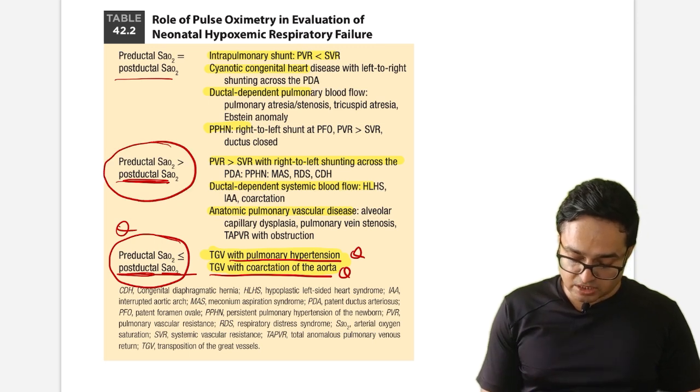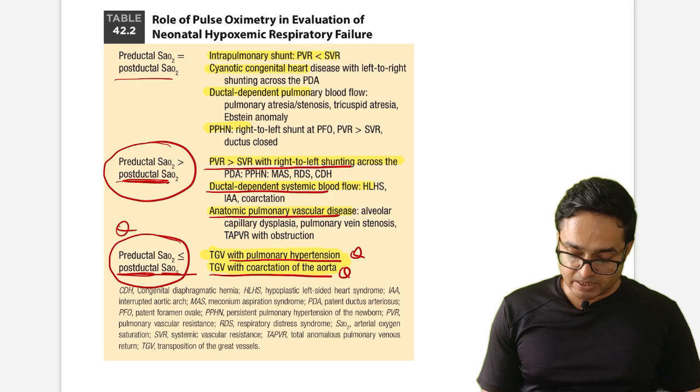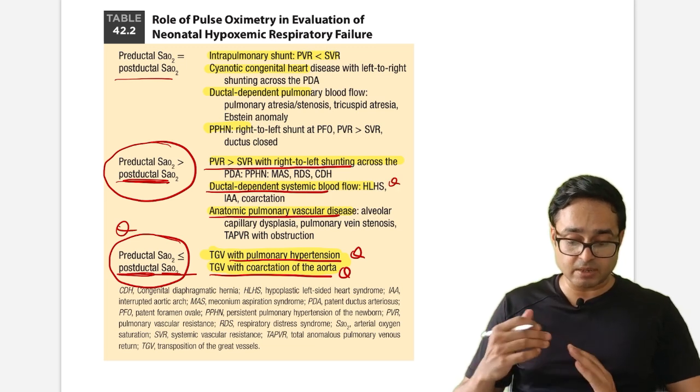So what are the possibilities? PVR is more than SVR. Duct dependent lesions, anatomically pulmonary vascular disease. So PDA, PPHN, HLHS, IAA, aortic coarctation, you have to remember.